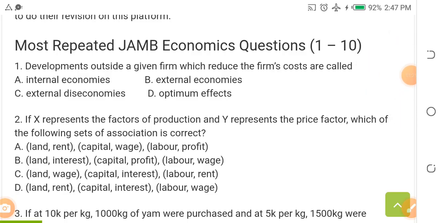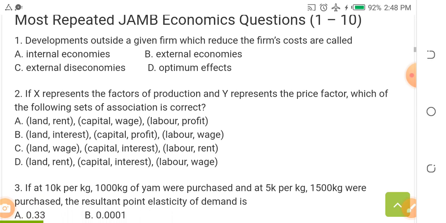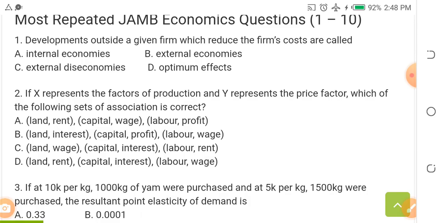Question 1. Remember, we're looking at most repeated questions. Developments outside a given firm which will reduce the firm's costs are called dash costs. There's cost of production and all the rest. Developments outside a given firm which will reduce the firm's costs are called dash. A, internal economics. B, external economics. C, external diseconomics. D, optimum effects. The answer is B, external economics.